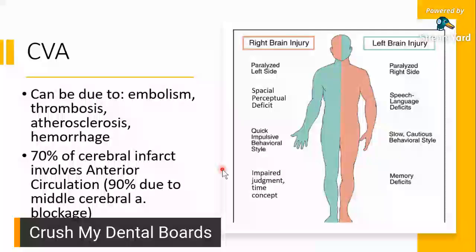Anong ibig sabihin, anong pinagkaiba ng embolism, ng thrombosis, ng atherosclerosis, ng hemorrhage? Okay? So, I guess lahat sa kanilang apat na cause, hemorrhage would be easy to explain. Because when you say hemorrhage, sige lang ang dugo. So, there's profuse bleeding, that's hemorrhage.